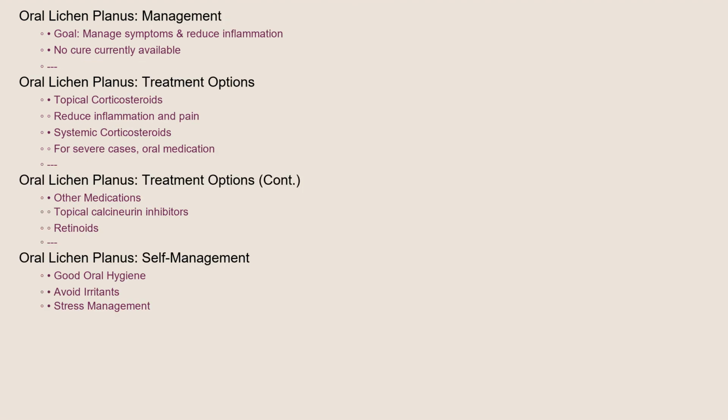While there's no cure for oral lichen planus, the goal of treatment is to manage symptoms and reduce inflammation. Treatment options include topical corticosteroids, which are applied directly to the affected areas to reduce inflammation and pain. In more severe cases, systemic corticosteroids, taken orally, may be prescribed. Other medications, such as topical calcineurin inhibitors or retinoids, may also be used. Maintaining good oral hygiene, avoiding irritating foods and substances, and managing stress are also important aspects of managing the condition.